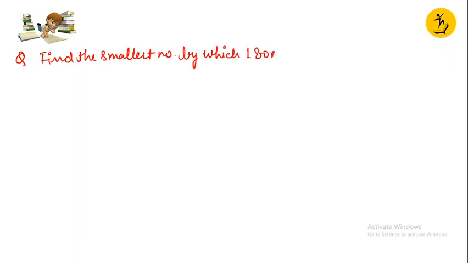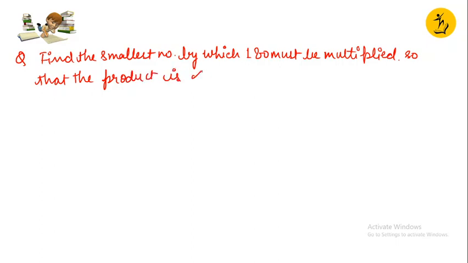Let me take one more example. What does the question say? It says, find the smallest number by which 180 must be multiplied so that the product is a perfect square. So we are supposed to find that number.